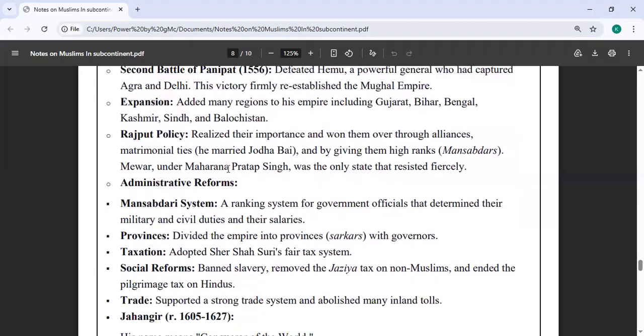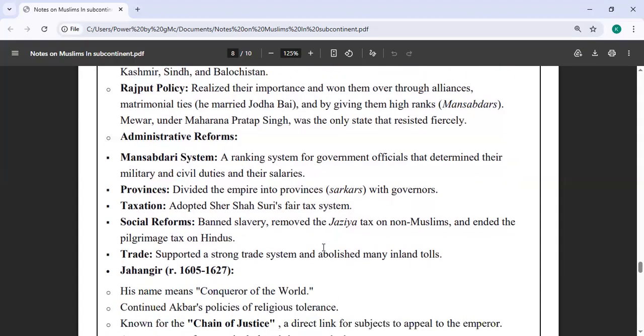Then his administrative reforms include the Mansabdari system, which was a ranking system for government officials that determined their military and civil duties and their salaries. He divided the empire into provinces, which he called Subas, and appointed governors. There he adopted Sher Shah Suri's fair tax system. His social reforms were: he banned slavery, removed the jizya tax on non-Muslims, and ended any kind of pilgrim tax on Hindus. Then for trade, he supported a strong trade system and abolished many inland tolls, like when we had to pay from place to place in the Mughal Empire. He removed all those sanctions.